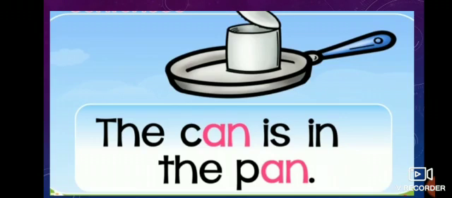The can is in the pan. The can is in the pan.